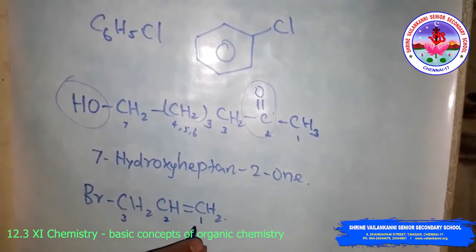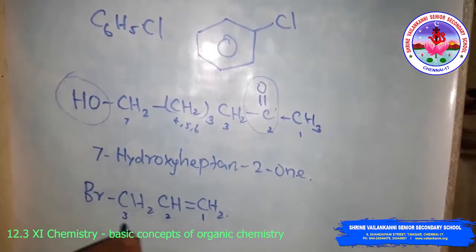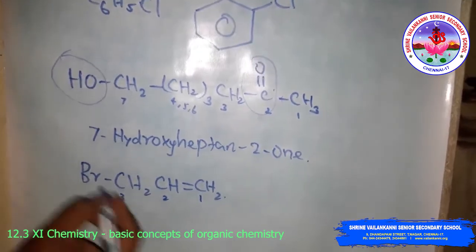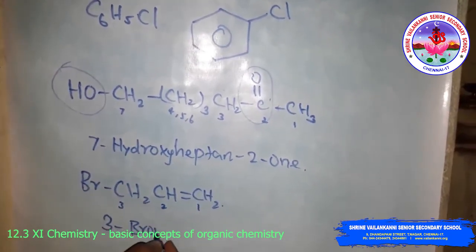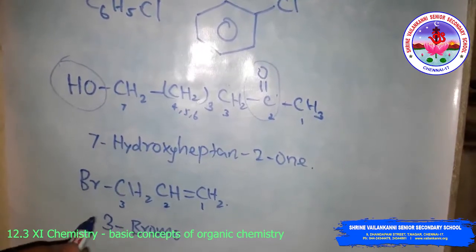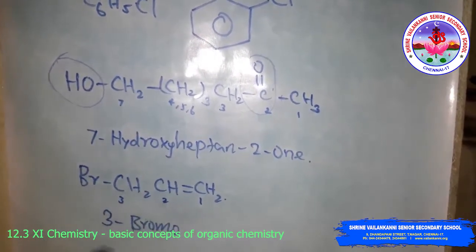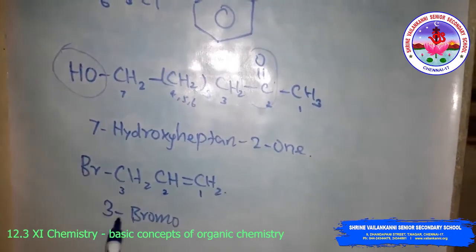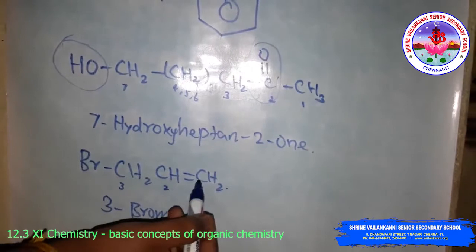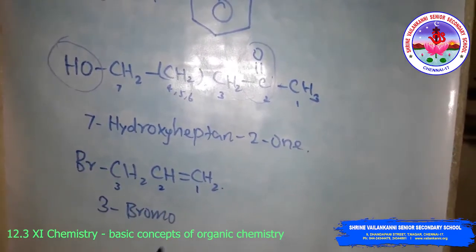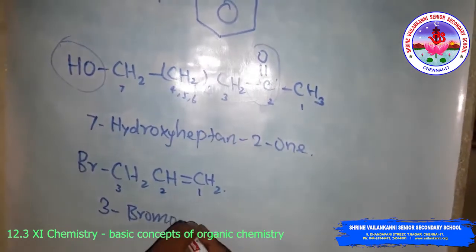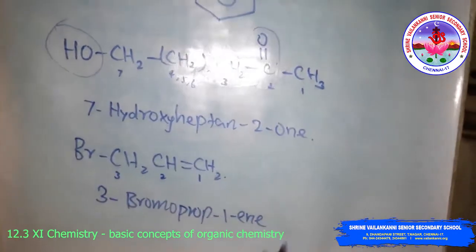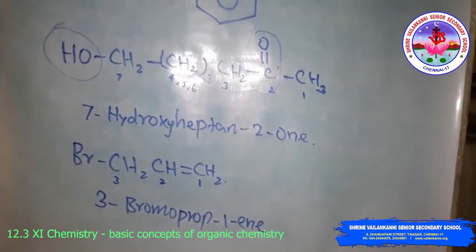The first position has the alkene and the third position has bromo, so 3-bromo. Halogen compounds are always prefixes, used in alphabetical order. Three carbon atoms means 3-bromoprop-1-ene. This is the IUPAC name of the compound.